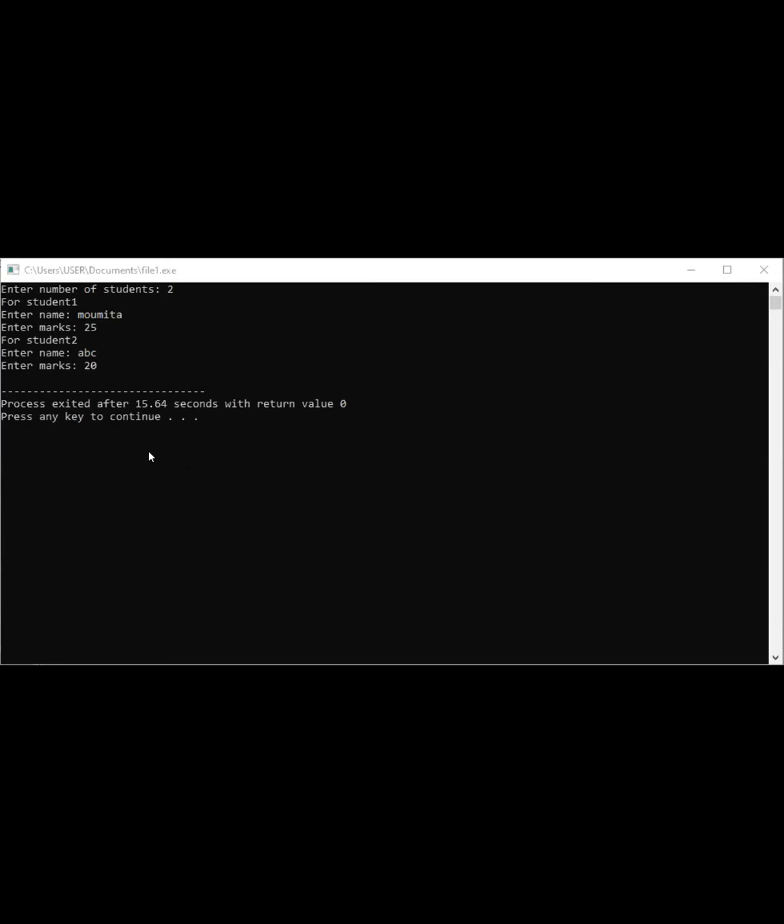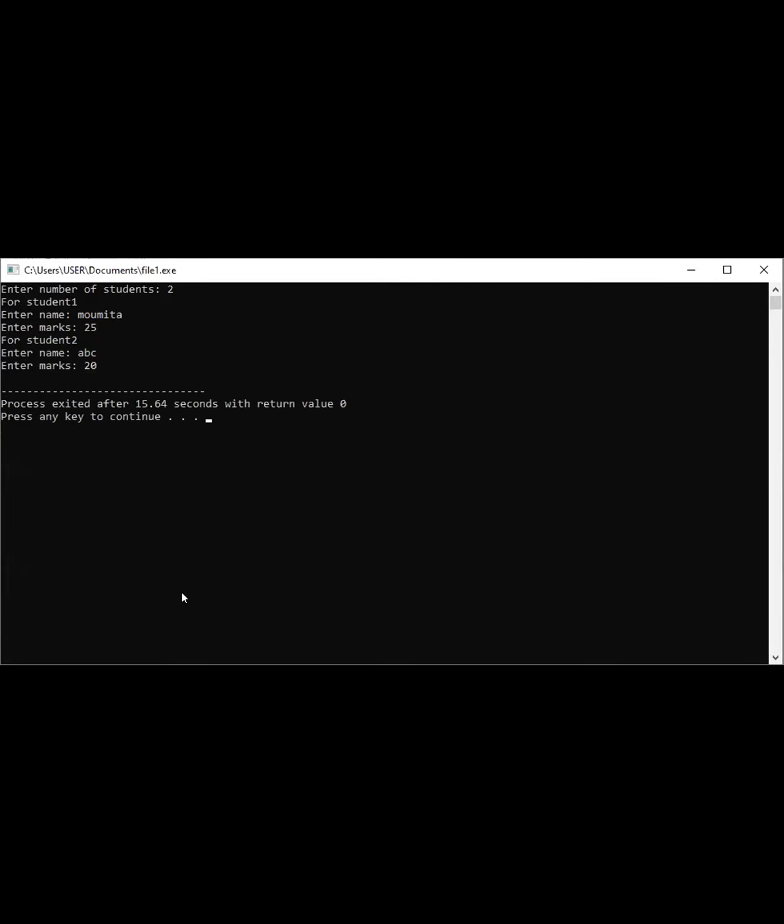Okay, everyone see that? Now see, enter number of students. So this is my num. I am entering here 2. After that, for student 1, I am entering my name and marks. For student 2, I am entering a name and marks. My program is ended, my output is ended. So this part is over. According to my program, my output is okay. My program is fine, and I have written the information of 2 students according to my problem statement.